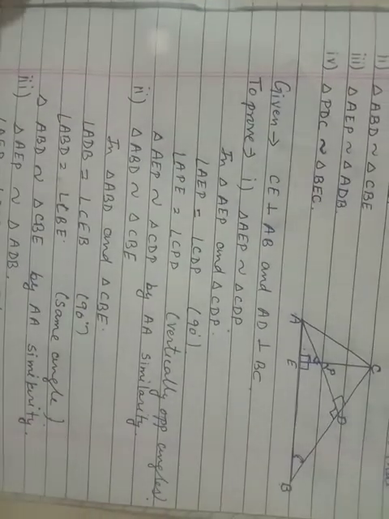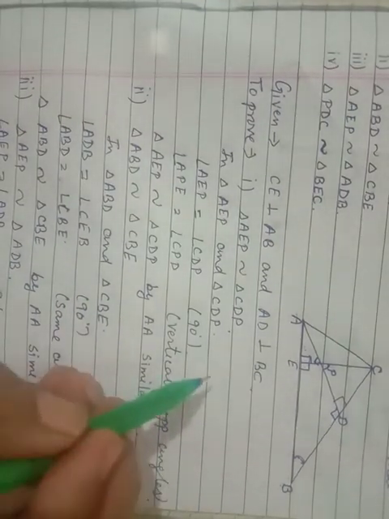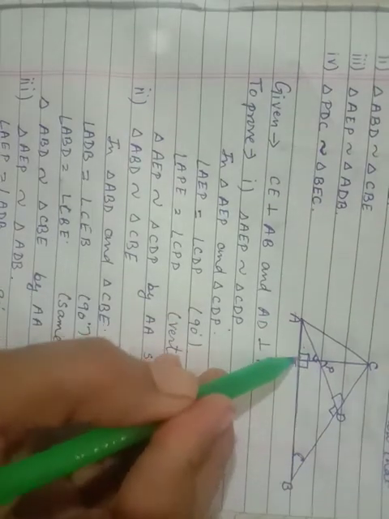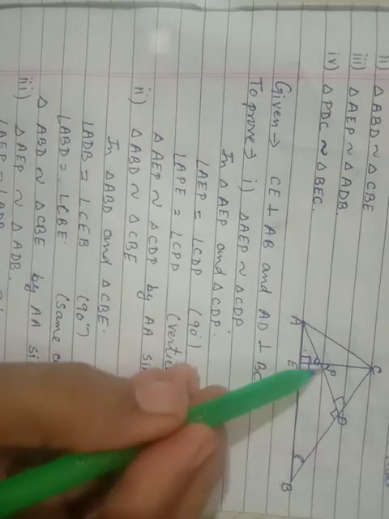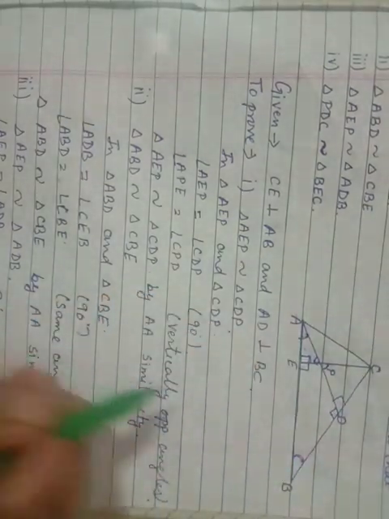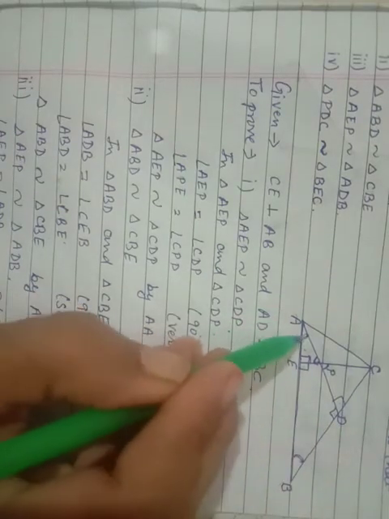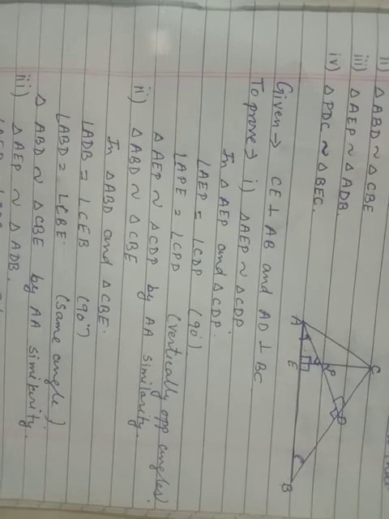Okay, see here in the figure, AEP, this 90 degrees, is equal to ADB, this 90 degrees. This angle PAE is equal to DAB. So same angle.